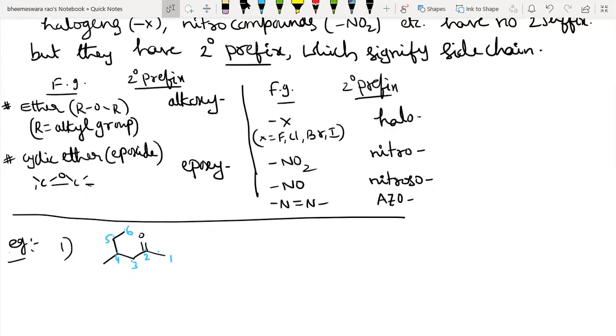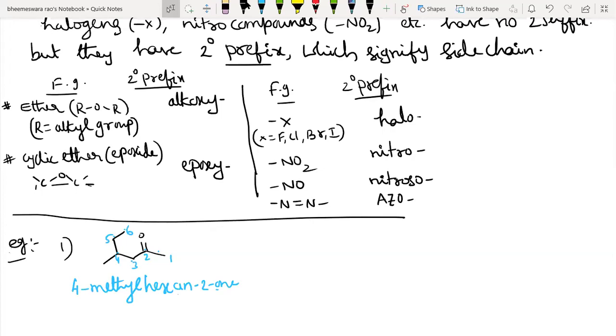Forget about the side chain. Okay, functional group we are studying. So its name is, first of all, writing the side chain, methyl located at 4th position. That is the root word hex, primary suffix an, but you don't write the e of ane because here the secondary suffix begins with the alphabet O. It is hexanone, Mr. Raghavendra.